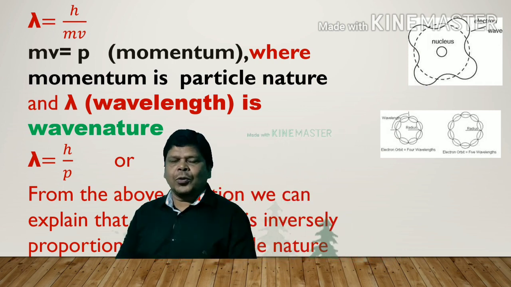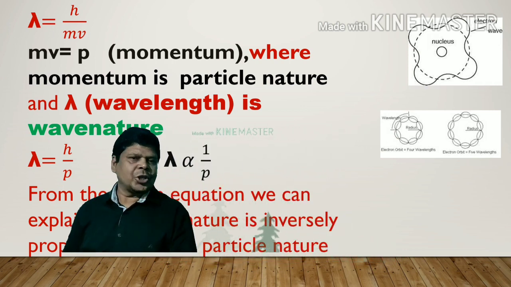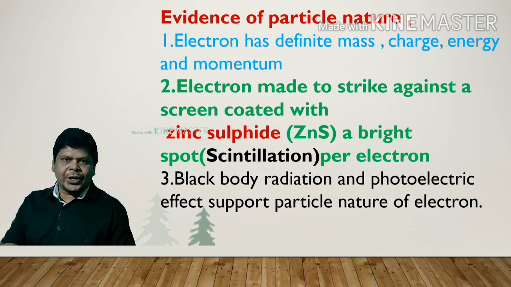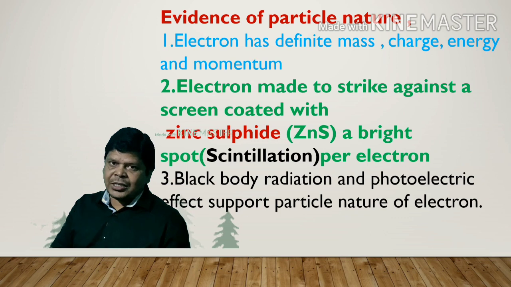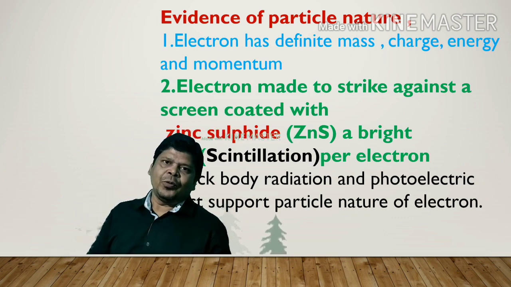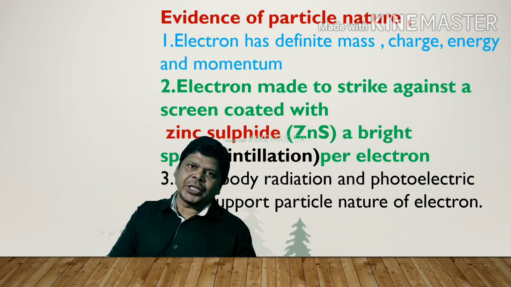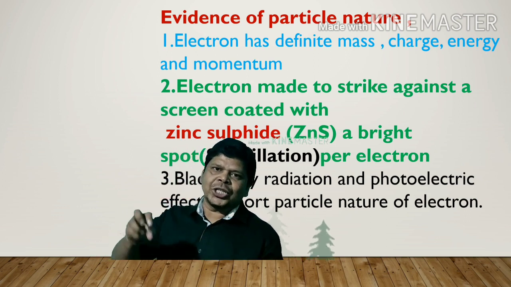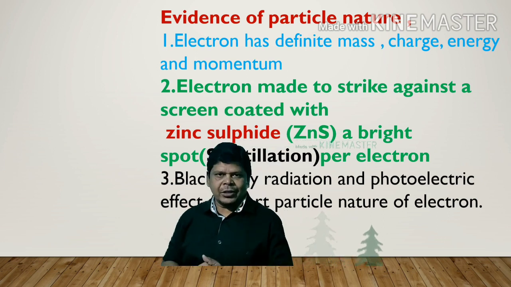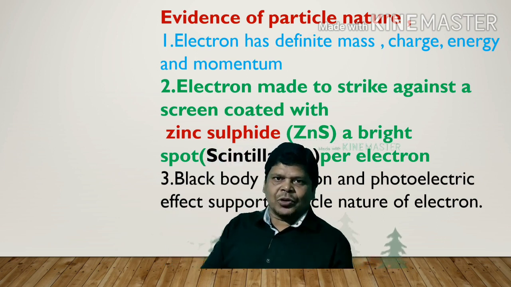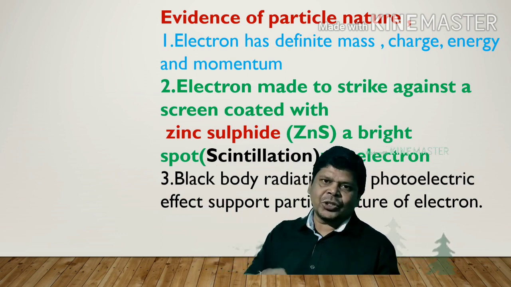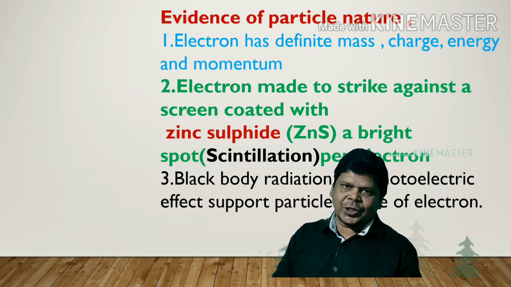So again, what are the evidences of particle nature of electrons? Electrons have definite mass, definite energy, charge. All these show the particle nature of electron. Again, when a stream of electrons is bombarded over the screen, which is coated with zinc sulfide, then each electron makes a spot onto the screen. This also shows the particle nature of electron.